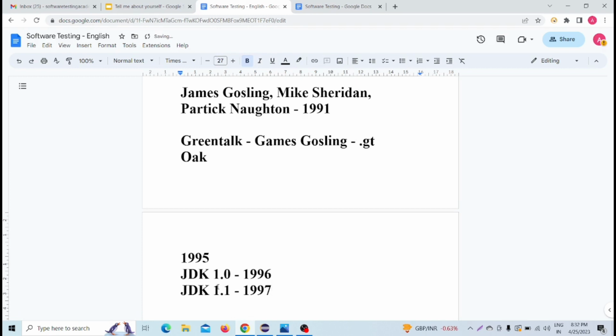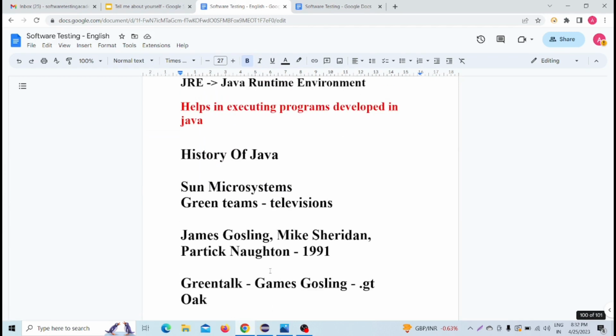Like that, one by one, all the versions came into the picture. So this is the history of Java.